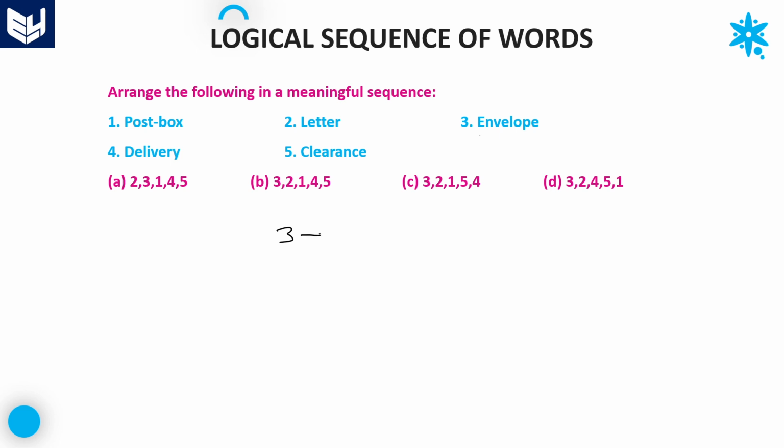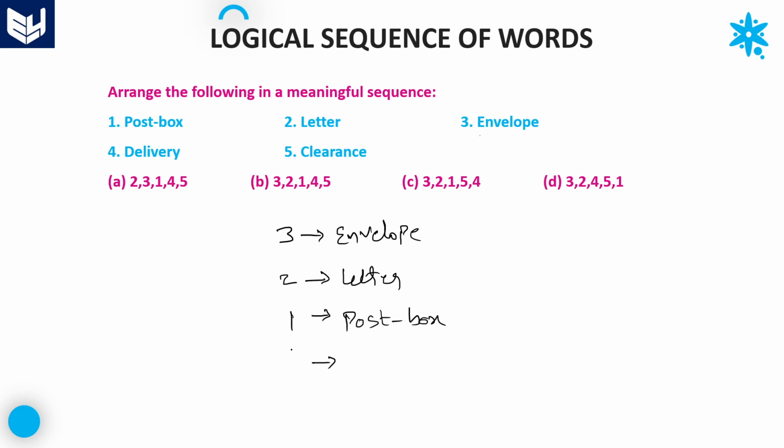Envelope is number 3. Once the envelope is there, we have to keep the letter in it. And then that particular letter is posted in the post box. Next one is post box, that is number 1.